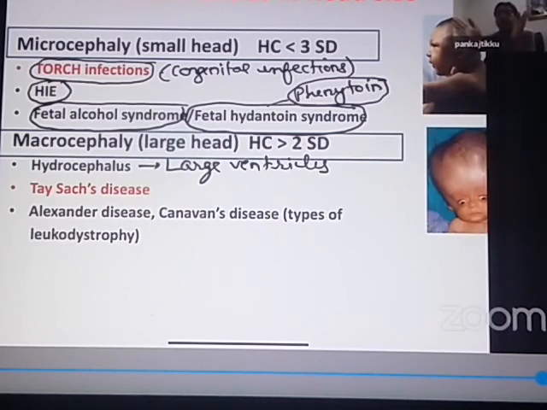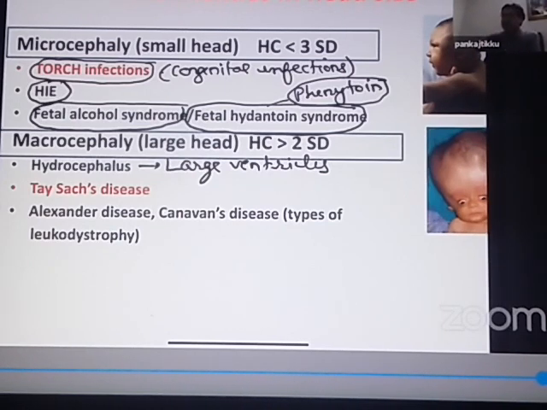In hydrocephalus ex vacuo, the white matter surrounding the ventricles gets necrosed, so the support on the ventricles disappears and the ventricles start increasing in size. So ventricle enlargement has to happen before we say this is hydrocephalus. The most common cause of a large head in a child at birth is hydrocephalus.